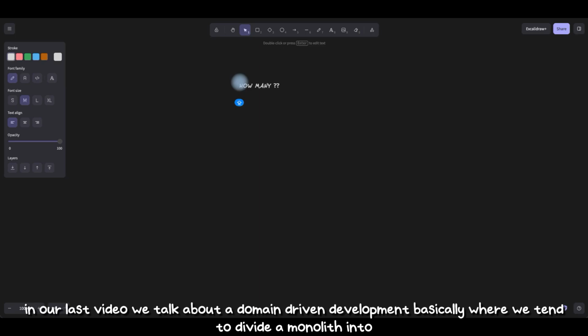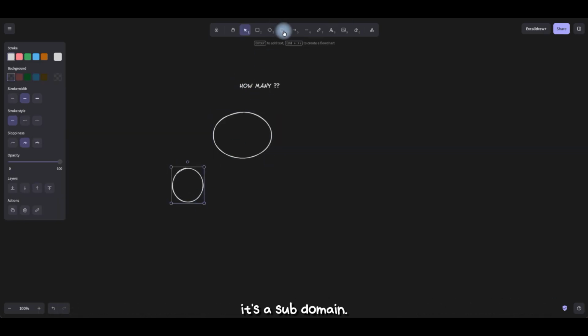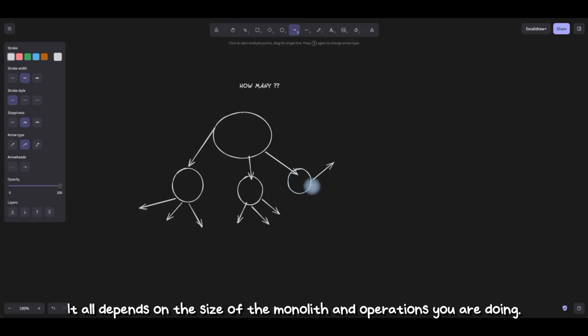In our last video, we talked about domain-driven development, where we divide a monolith into multiple domains, a domain-wise microservice. Then these can be divided further into subdomains. It all depends on the size of the monolith and the operations you are doing.